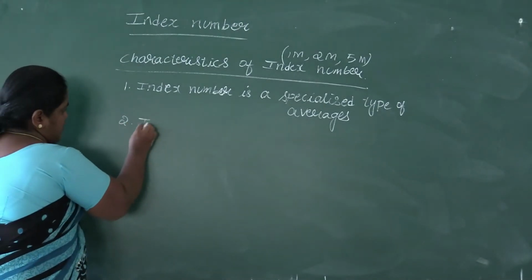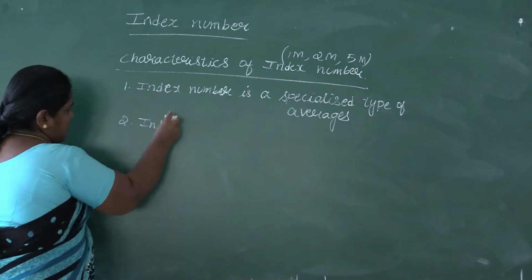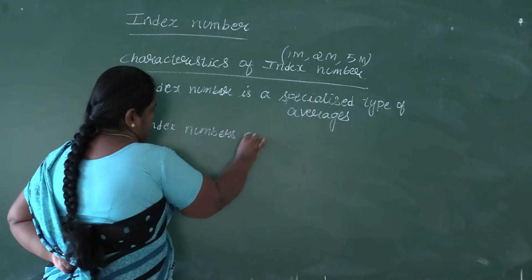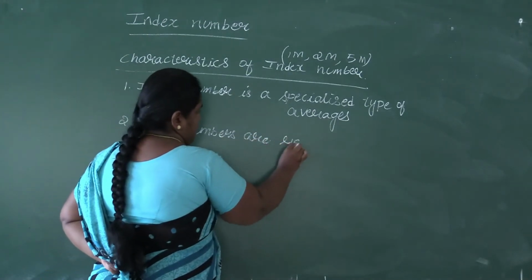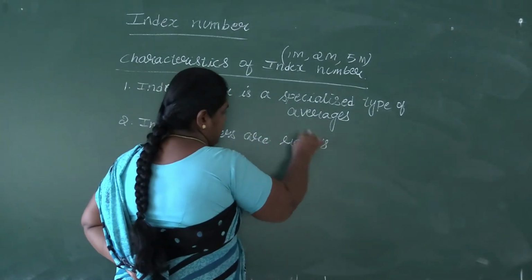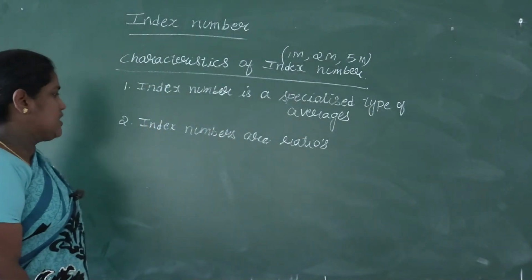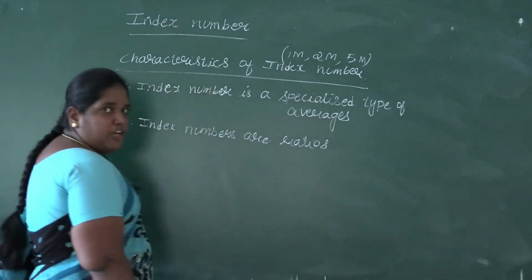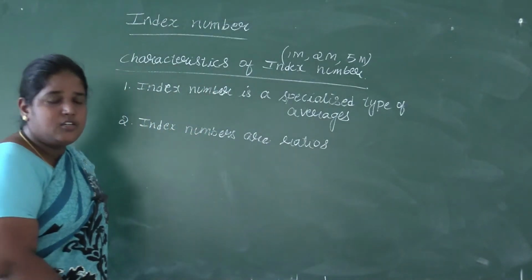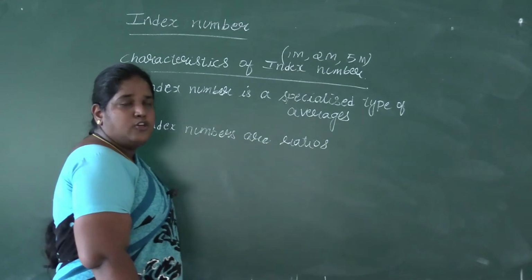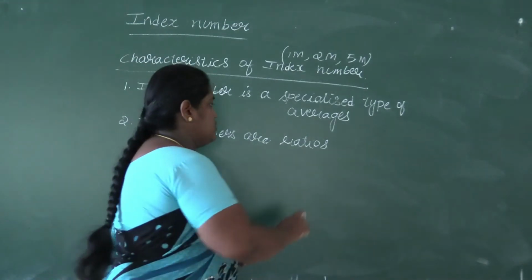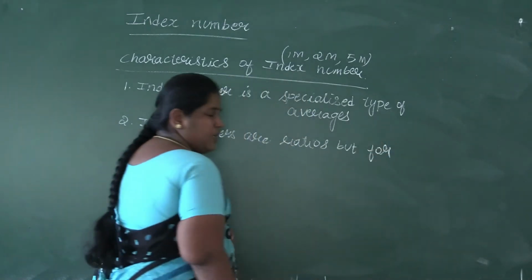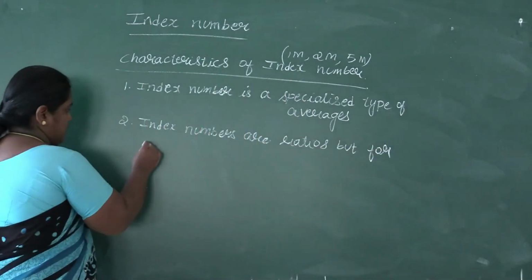Next point is index numbers are expressed in terms of ratios. Whenever we say index number, it is always in terms of ratios itself. But for comparison, when we write in terms of ratios, it is very difficult to compare. So for comparison purpose, it is represented in terms of percentages.